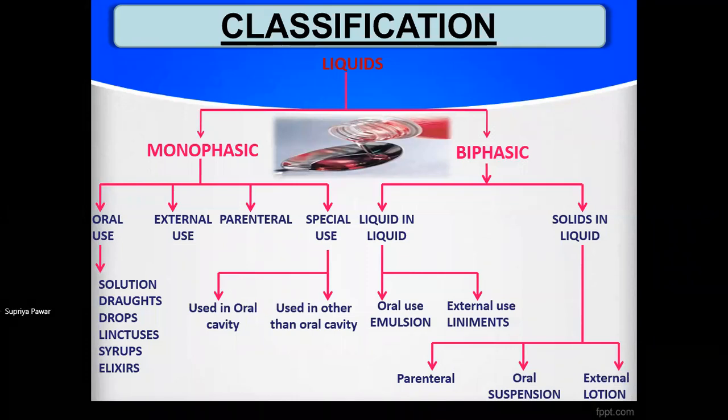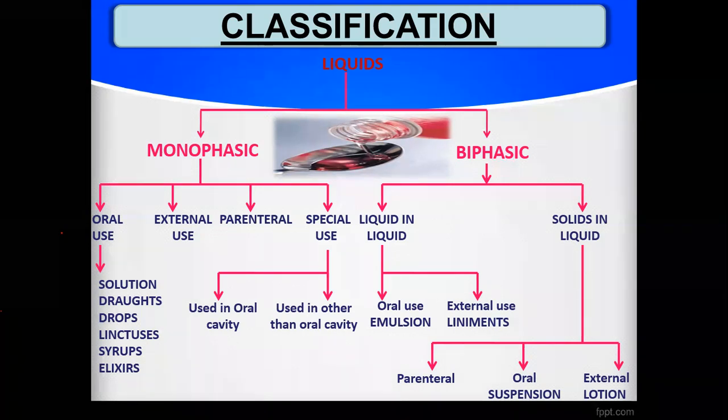So examples are parenteral. Parenteral means administered into the bloodstream through the vein or through the skin. It means injectables are also examples of solid in liquid preparation, or biphasic preparations. Then oral suspension. Oral suspension means those biphasic, solid in liquid preparations which are administered orally and reach your stomach. They are called oral suspension, or the oral type of solid in liquid preparations.